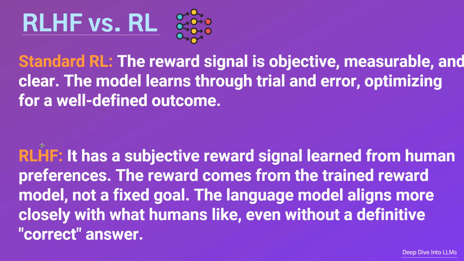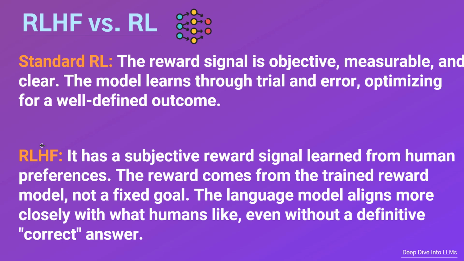Wrapping it all up, RLHF is a powerful approach for aligning large language models with human judgment, especially for subjective tasks. It relies on human-guided reward models, making reinforcement learning applicable where traditional methods fall short.